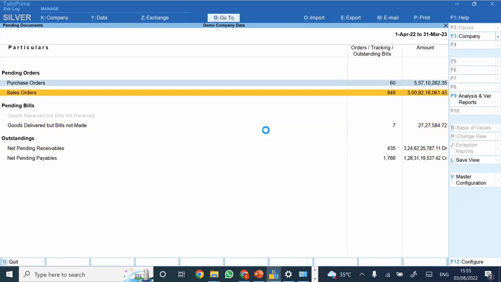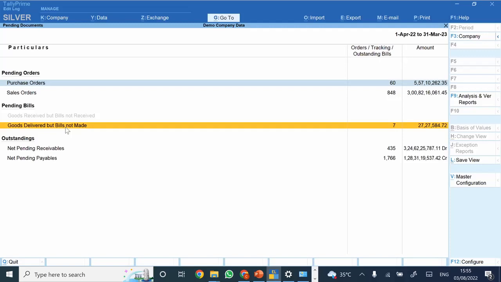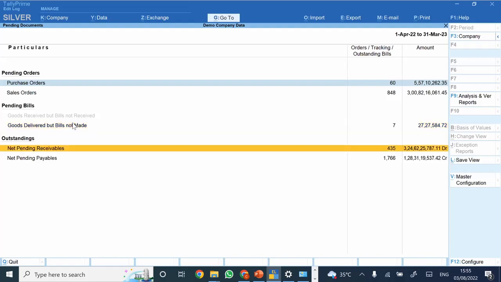This particular report shows for how many sales transactions goods have been delivered and a delivery note has been made, but bills have not been prepared. So this is a list of transactions where goods have been delivered. However, we are yet to prepare the invoices for the same. And this is relating to the pending receivables and payables.